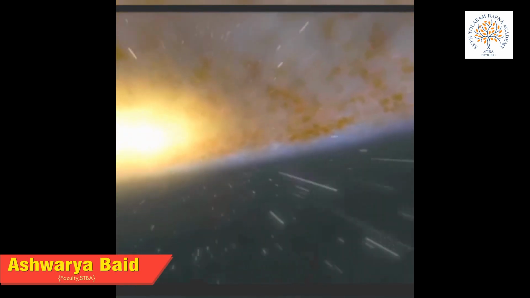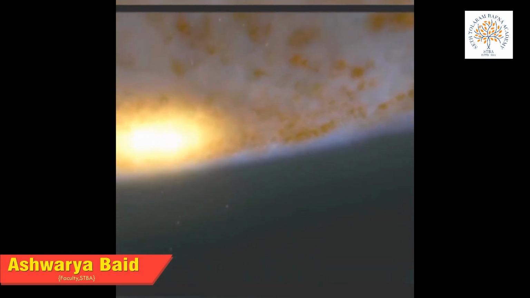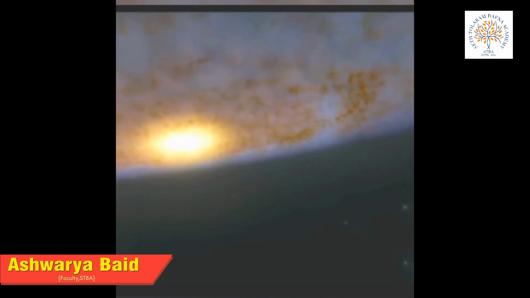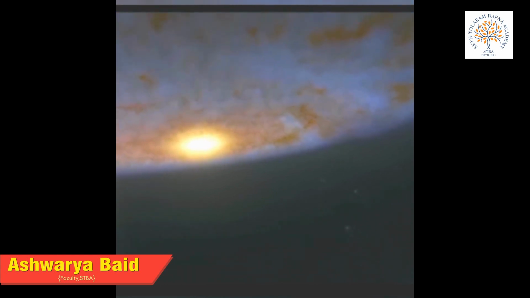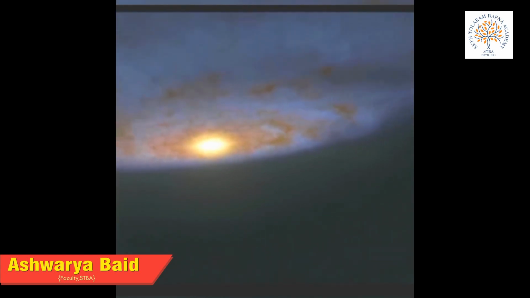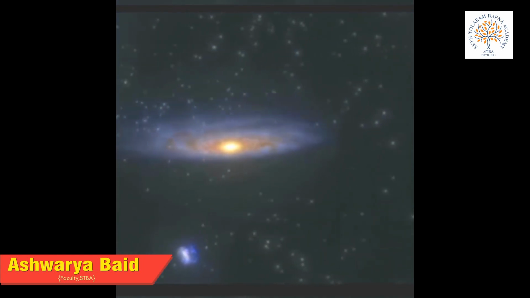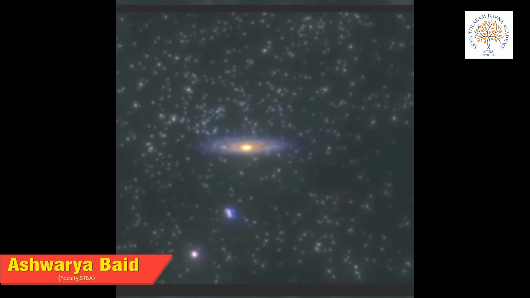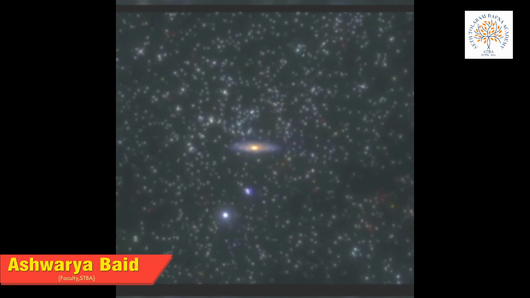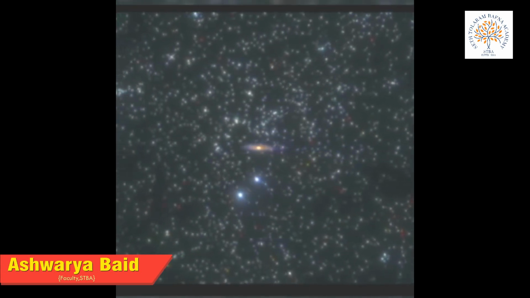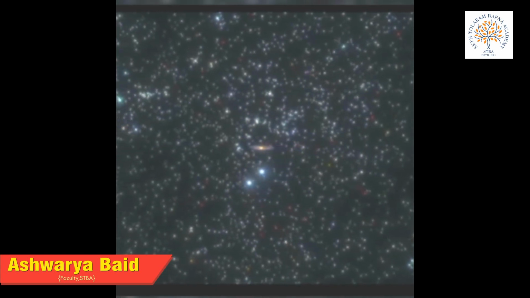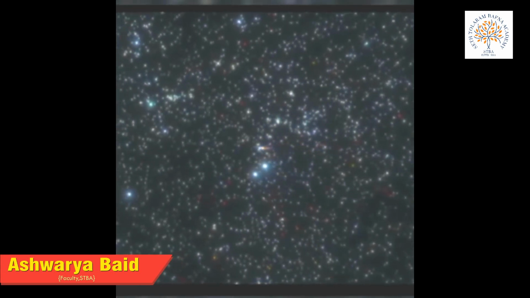Now you're going far and far, and it's cloudy, it's gaseous, and it has many billions of stars, so it appears like that. In Hindi, our Milky Way is also known as Akash Ganga. Now there are 2000 plus galaxies in the universe, and after our galaxy we have come very far from our earth. Now there are billions of galaxies in the universe, and we are just a tiny part, very tiny.